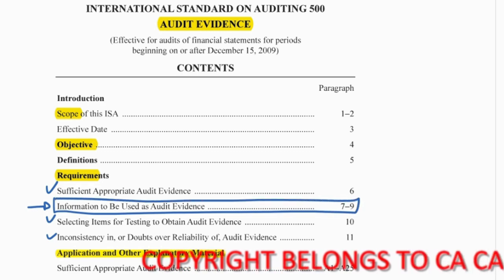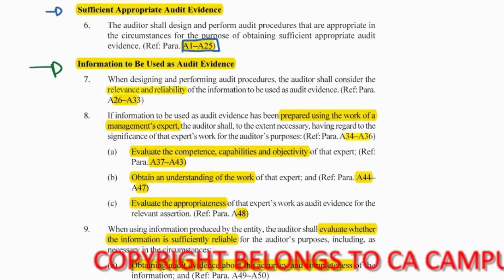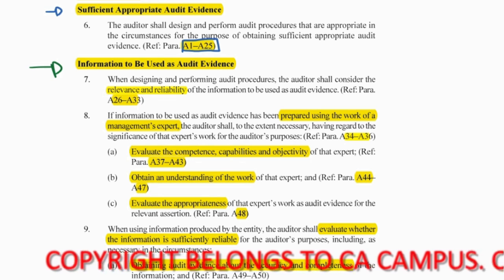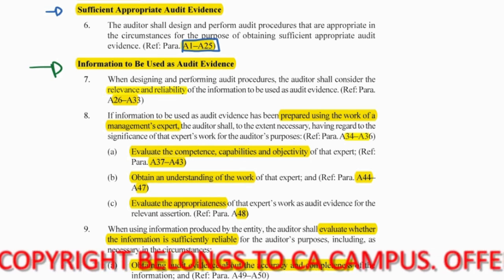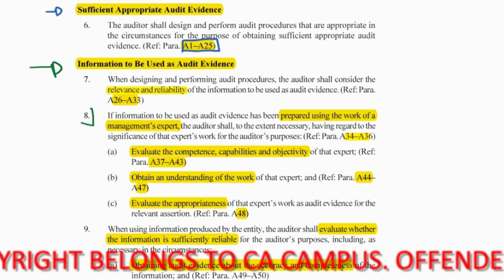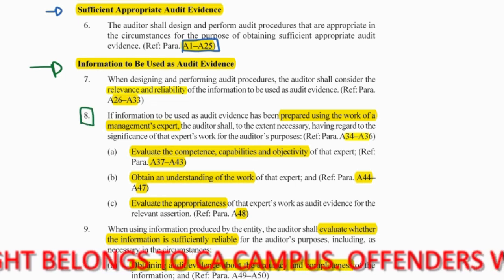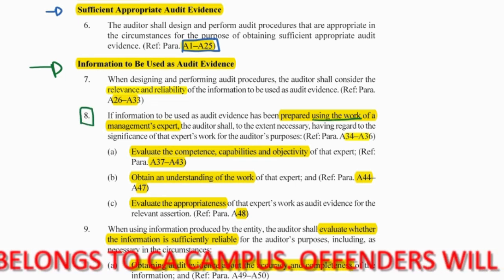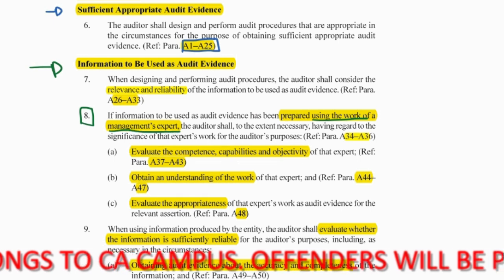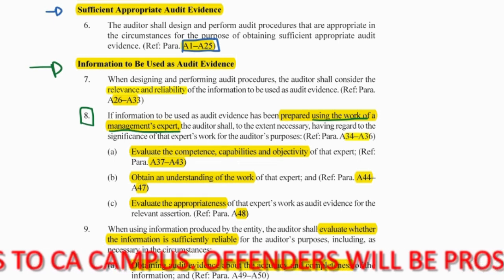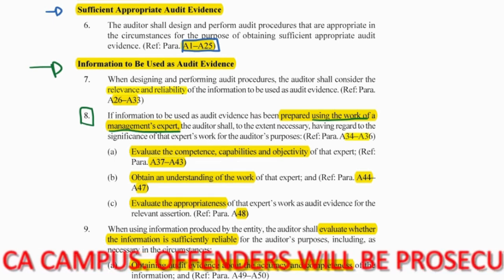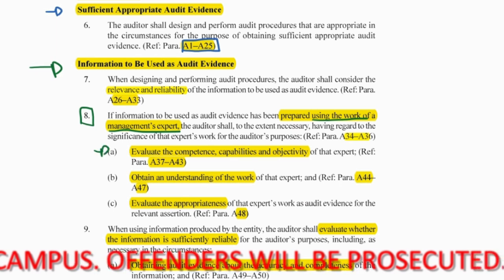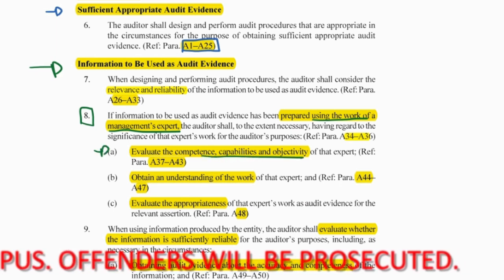So let's go there. Information to be used, we are only looking at paragraph 8, which states, if information is to be used that has been provided using the work of management experts, the auditor will have to do the necessary work. A, evaluate the competence, capabilities, and objectivity.